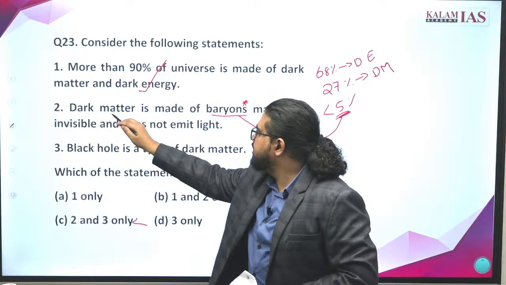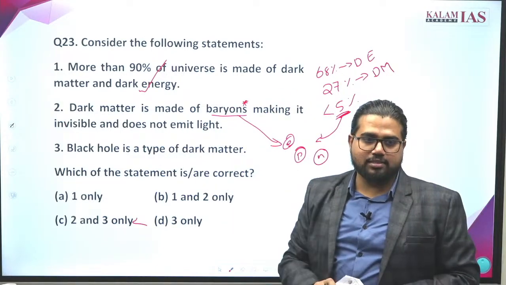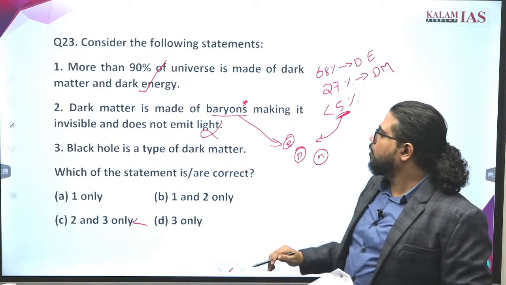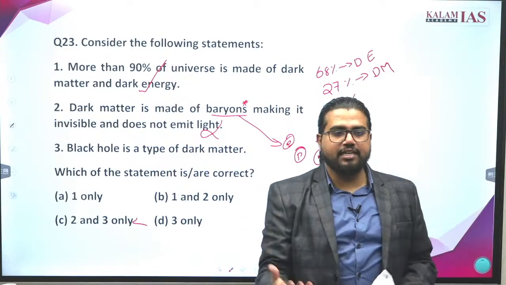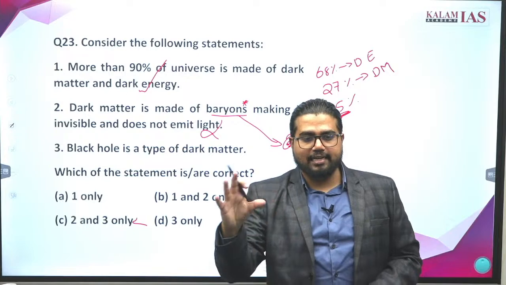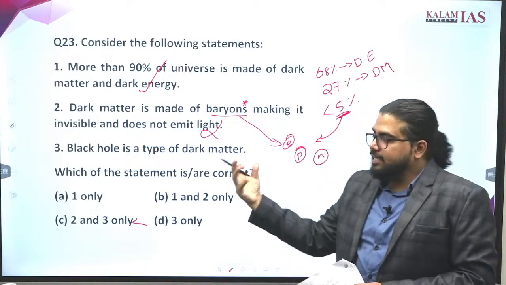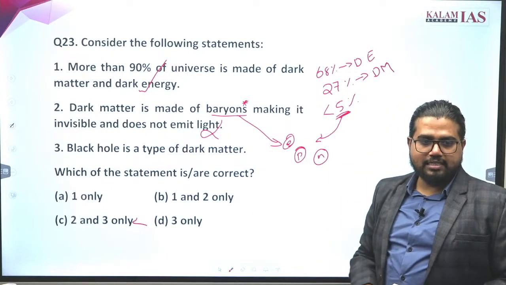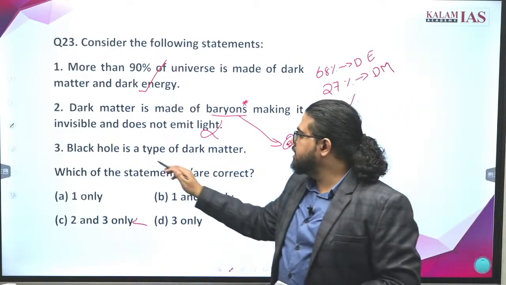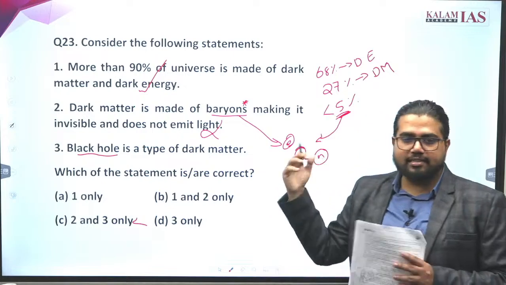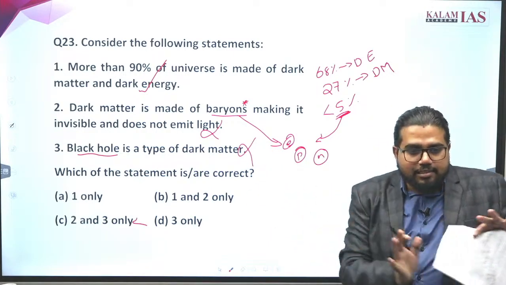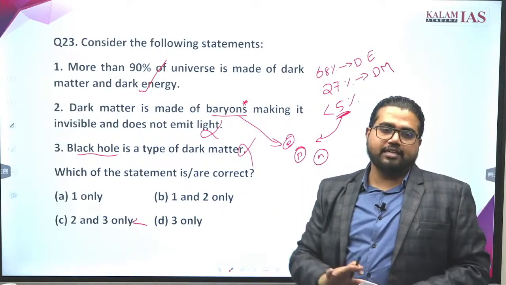Dark matter is matter which is not made of baryons. So this statement is absolutely wrong. That's why we are finding it very difficult to observe dark matter, because it is not made of baryons and doesn't interact with light. Third is the black hole. A black hole is a completely different concept. A black hole is not a type of dark matter. Dark matter is a different concept. A black hole is a different concept.